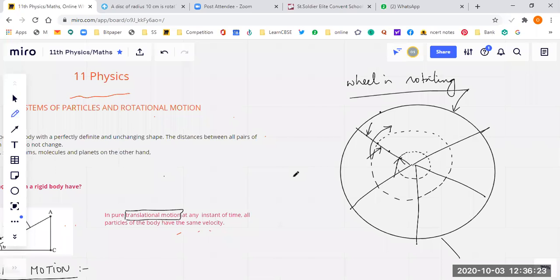The wheel is rotating, as Ishma said, about an axis. The wheel is rotating about an axis. This axis can be vertical, and this axis of rotation can be horizontal also. I have figures to tell you when the axis is vertical, when the axis is horizontal. Let's see.